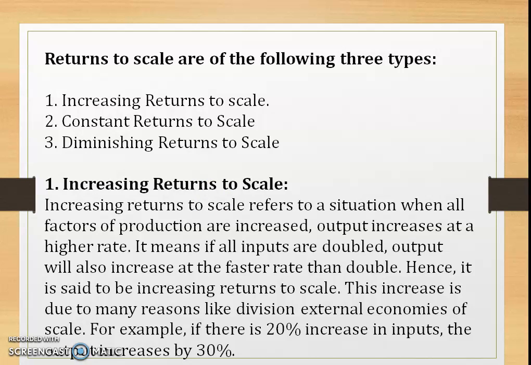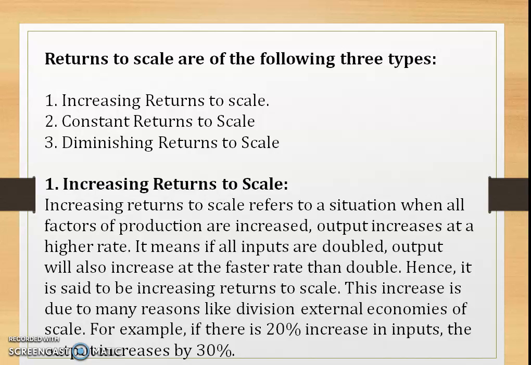Let's see the types of returns to scale. The classifications of returns to scale are increasing returns to scale, which can be called IRS in short. The second one is constant returns to scale, in short CRS. And the third one is diminishing returns to scale, in short DRS. Let's see them one by one in detail with the schedule and the graph.